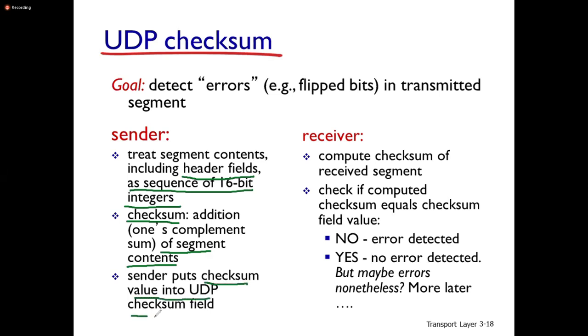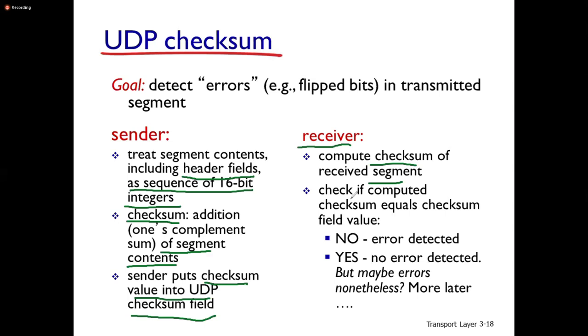That we have seen, right? The simple checksum is the addition of segment contents, and its one's complement is placed in the UDP checksum field. At the receiver, it again computes the checksum from the received segment. We need to verify whether the calculated checksum at the receiver and the checksum received in the field are the same or not.